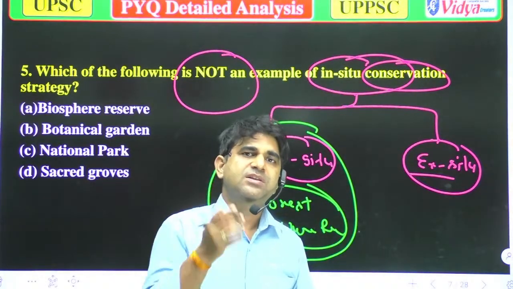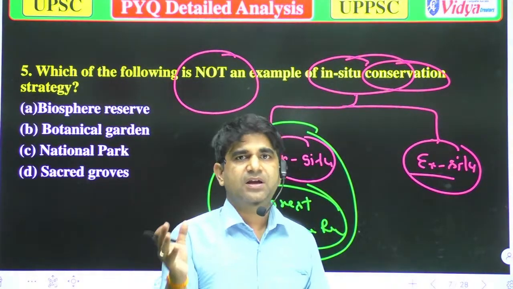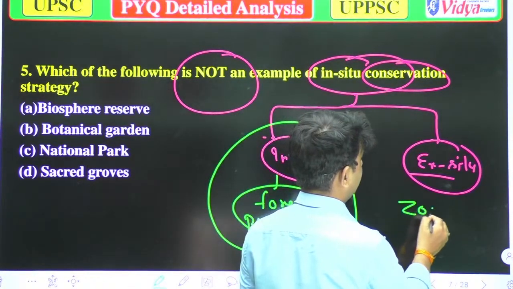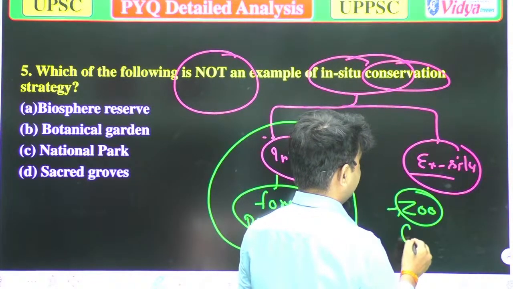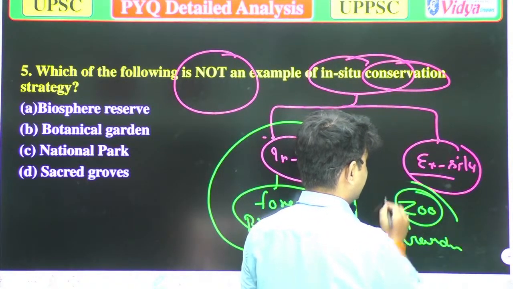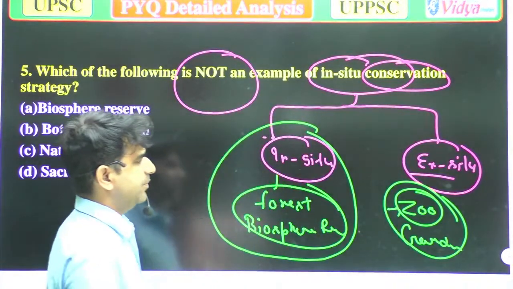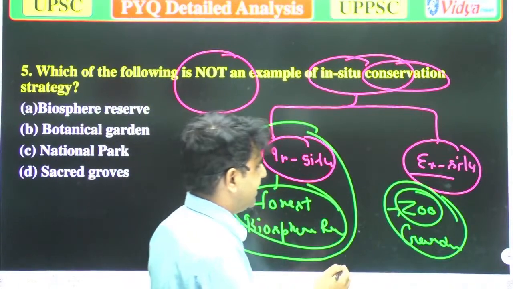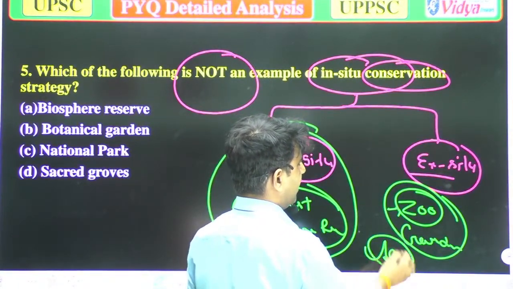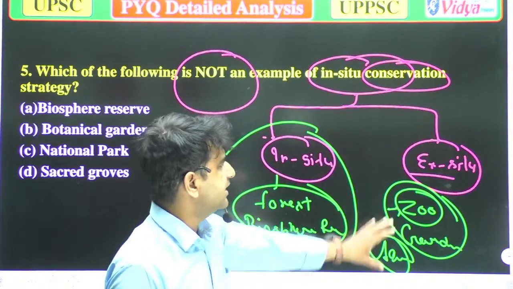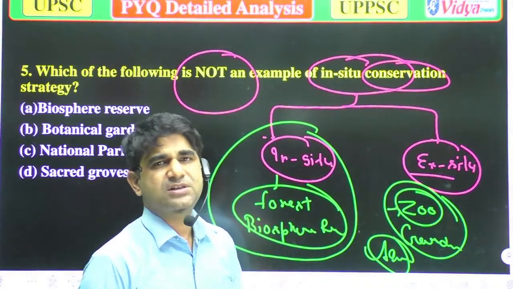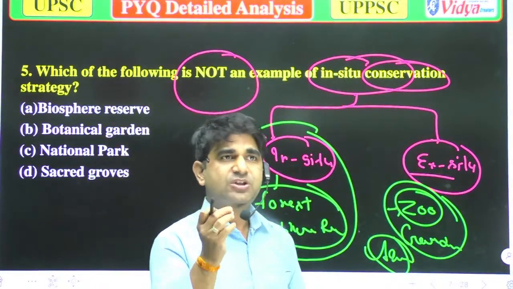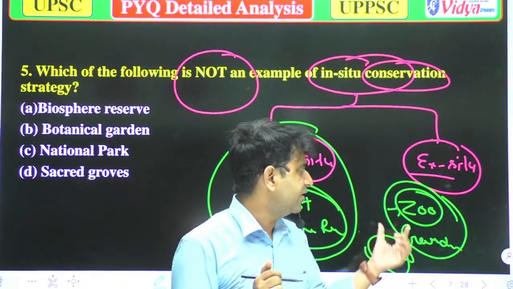Whereas in ex situ conservation, the living organisms are conserved not in their natural habitat. Suppose that is a zoo, a garden, which can be an artificial garden, or an aquarium. In a zoo, various types of living animals are found, but that zoo is not the natural habitat for these organisms.